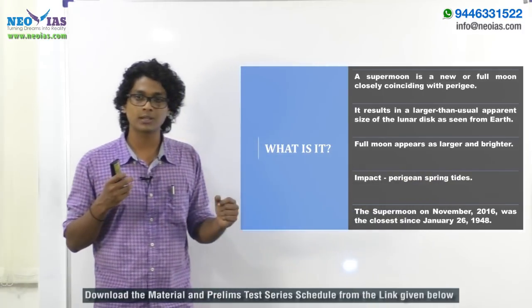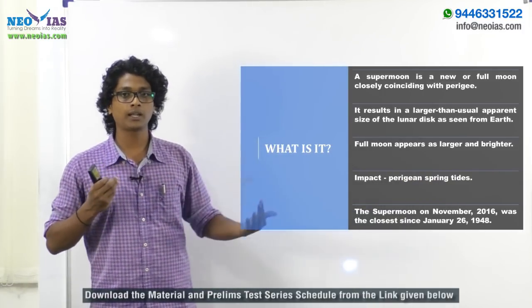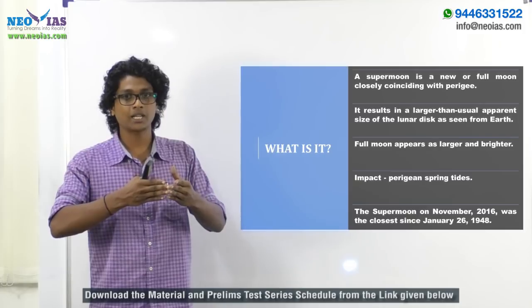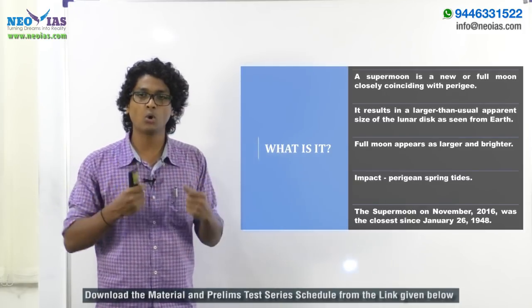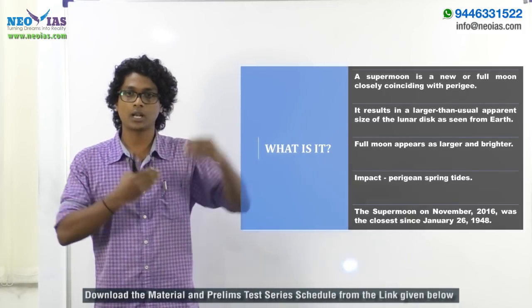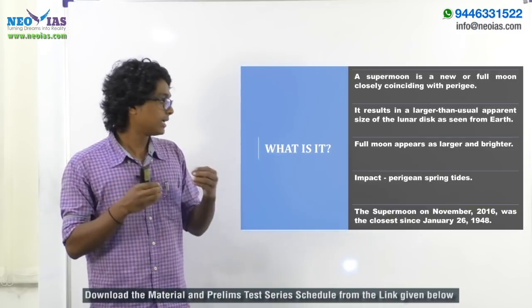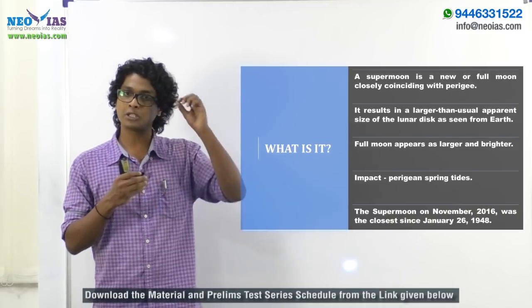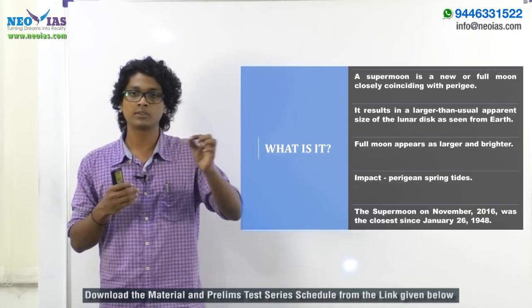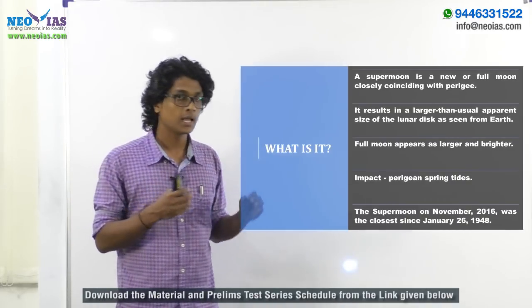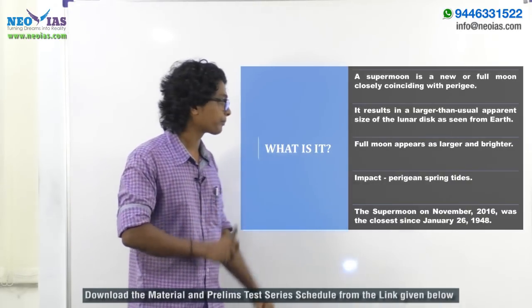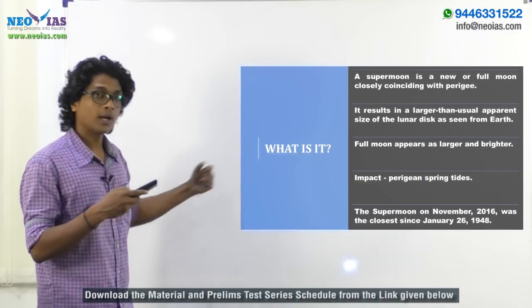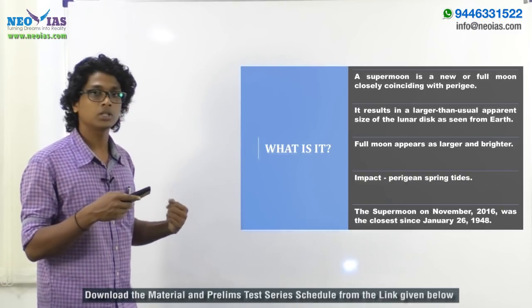Even though I said higher spring tide, the gravitational attraction due to the perigee position is not that large a force, so the height of the spring tide created will be negligible, in terms of say 1 inch or 2 inches. But still, it is an impact. And why is supermoon in the news?